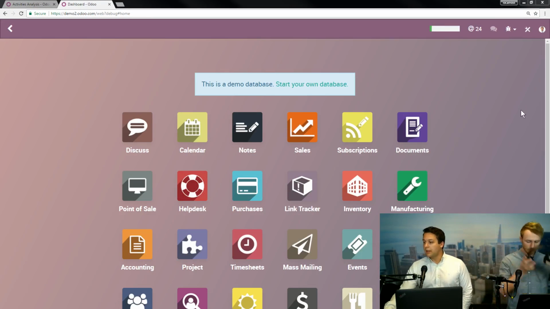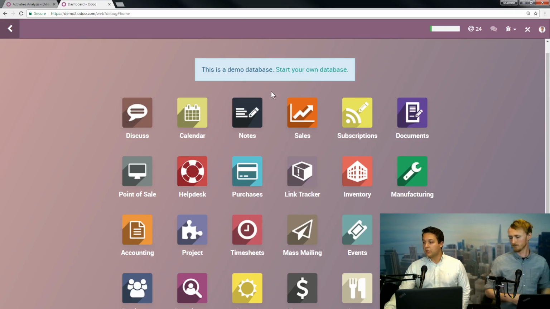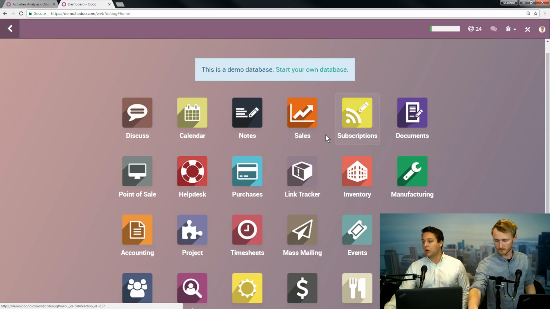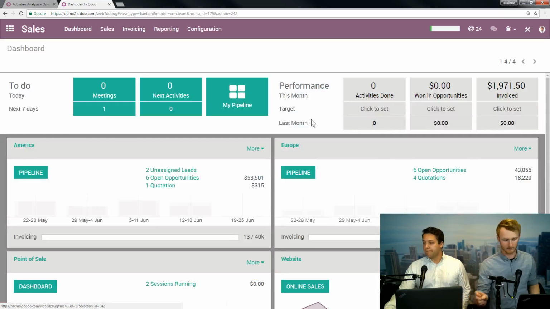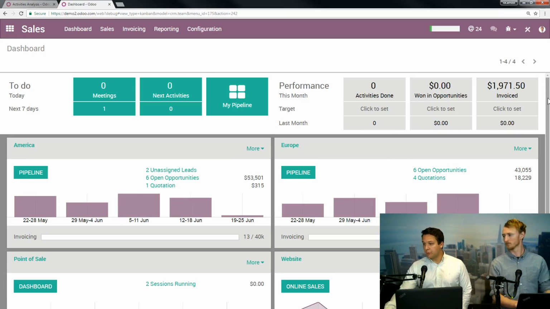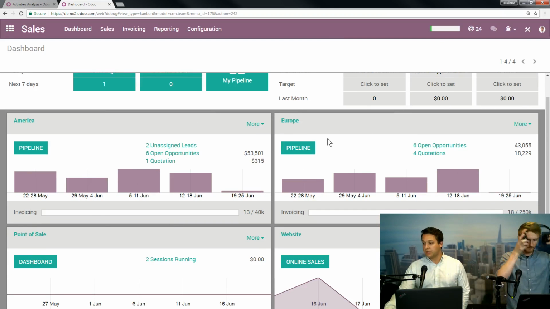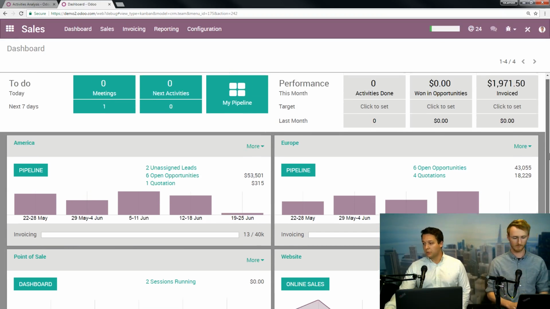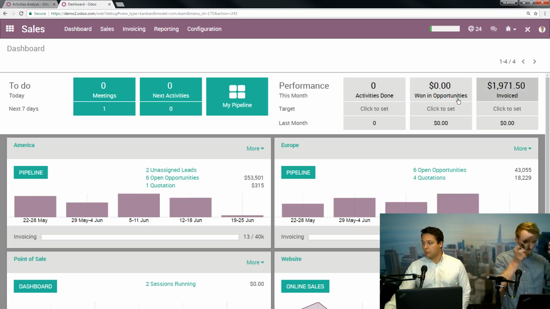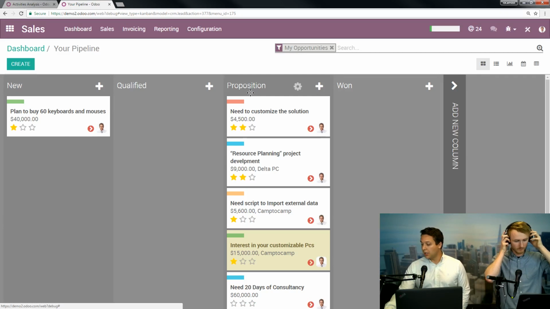So what we're looking at is the dashboard that anyone sees when they first sign into Odoo. CRM and sales are all combined right here into our one application. When I open this up, you can see a couple of things here. Now we're in a demo space that has some pre-populated data for us to play with. They have some pre-set up pipelines or sales channels here. You can see some are based on territory, some on point of sale or website. We'll get to those later. Up here, this is going to reflect whatever user is signed in, any meetings, activities they have, any targets and opportunities and invoiced opportunities. When we click into this, you're going to see your pipeline.